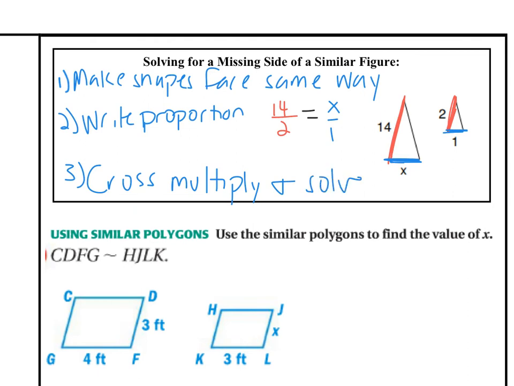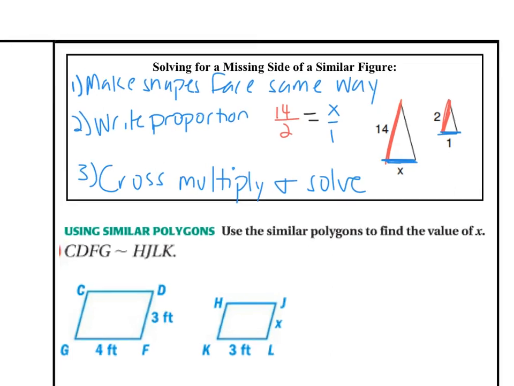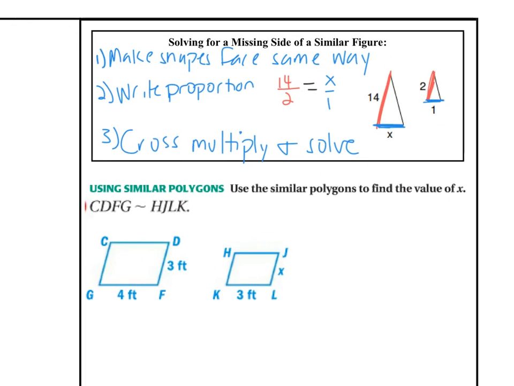So it's been a while since we've done that. So let's try an example to make sure this is making sense. I've got 2 pictures below, and they look like they're already lined up facing the same way, so I don't have to do step 1. I do need to do step 2. I need to match up some fractions. So I could match up this side, GF, which is 4, and it would match with this side, which is 3. So 4 and 3 match.